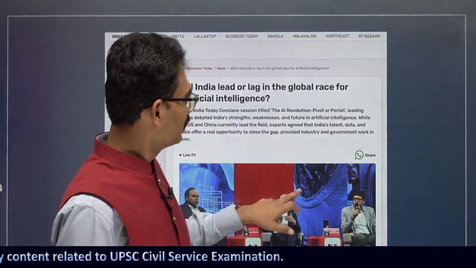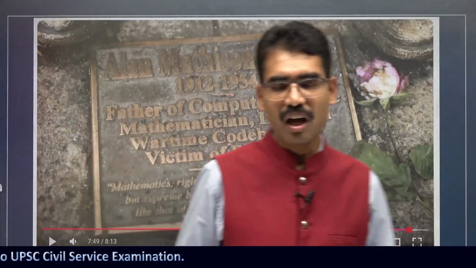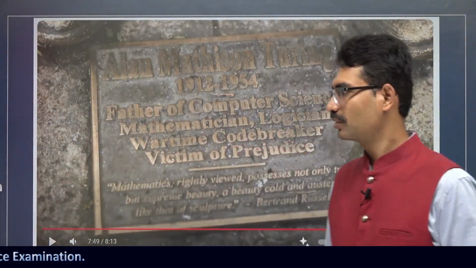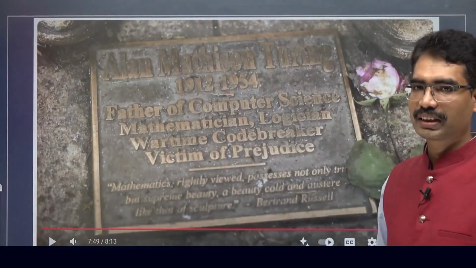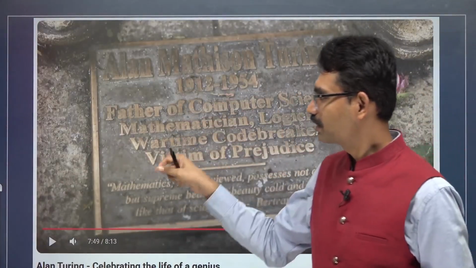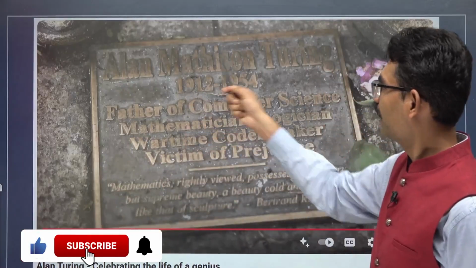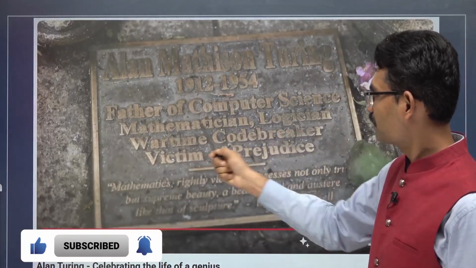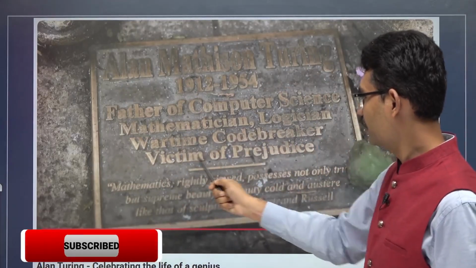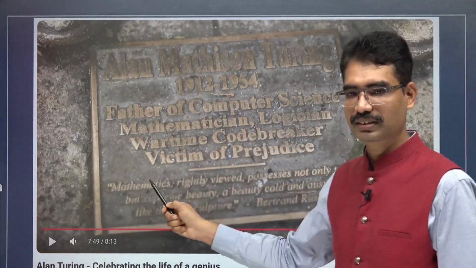Consider this. After so many years, his contribution was recognized. After his death, in his memory, it was written: Alan Turing, father of computer science, mathematician, logician, and victim of prejudice. You can see this. And why is it important for India mains?